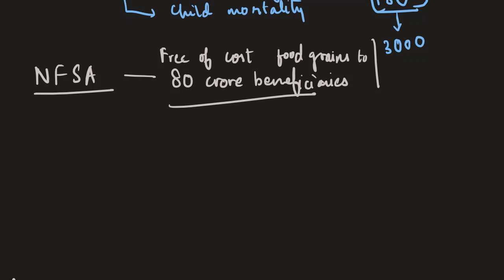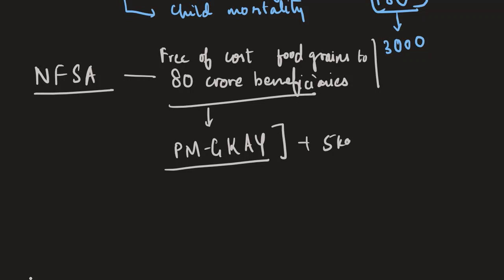And this was done at the scale of 5 kg per person per month under the Pradhan Mantri Garib Kalyan Anna Yojana. So government actually went ahead and gave plus 5 kg over and above the regular monthly supplies that they are entitled to under the National Food Security Act, under the ration, that they are entitled through their ration card. So uske above, government ne 5 kg और allot kiya free of cost to 80 crore beneficiaries of the National Food Security Act.